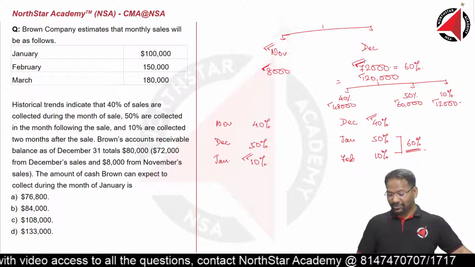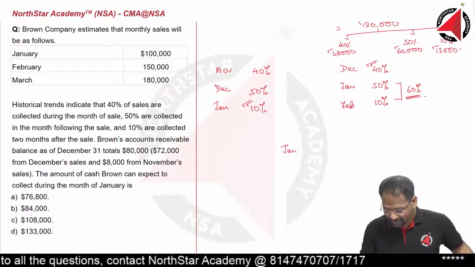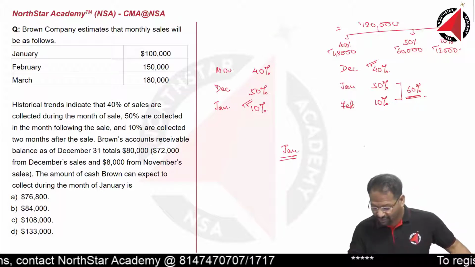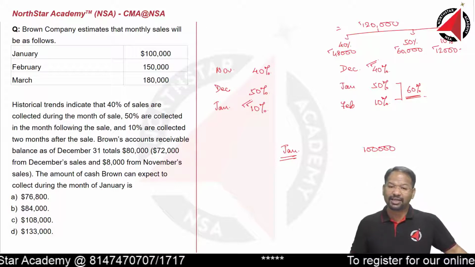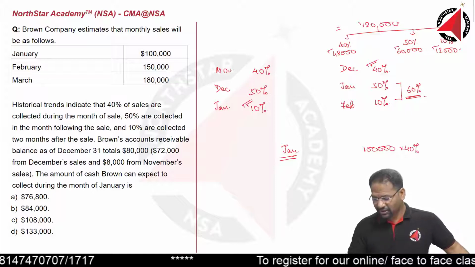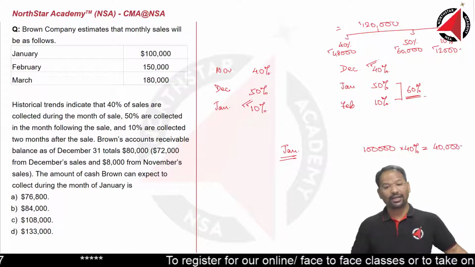Now let's calculate for the January collection. How much was the sales in January? 100,000. Out of this 100,000, how much shall be collected in January itself? 40% shall be collected in January itself, so this 40,000 shall be collected.